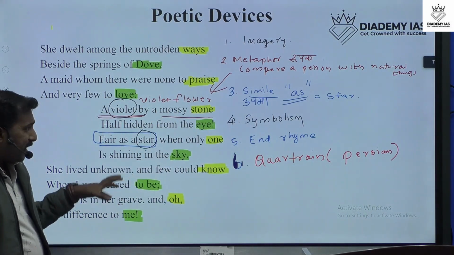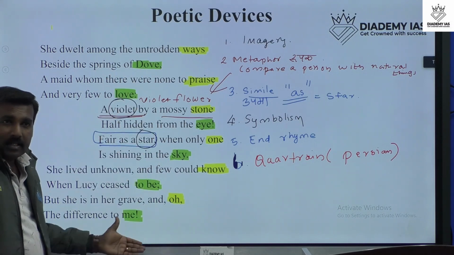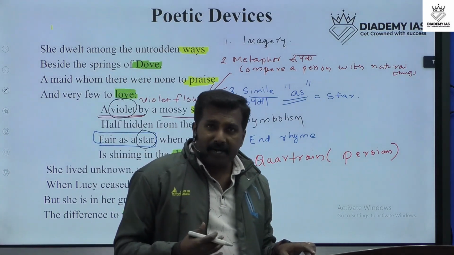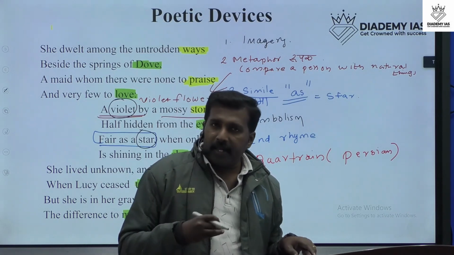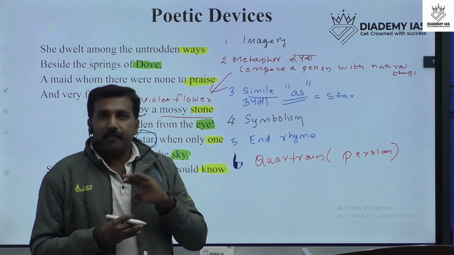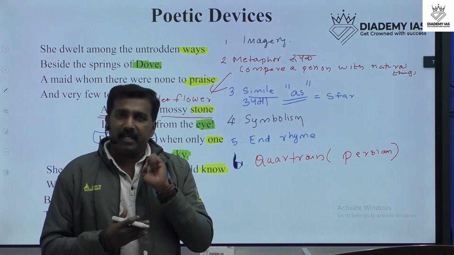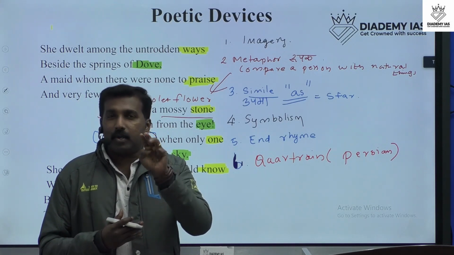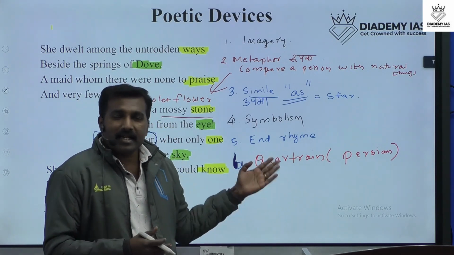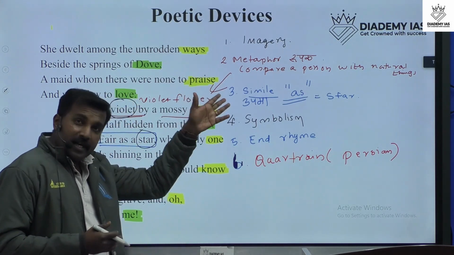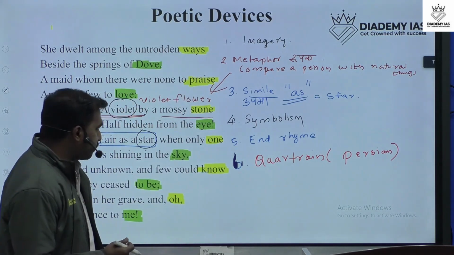So William Wordsworth used this method of quatrain. What is quatrain? Quatrain means a poem with four lines in each stanza. We already said this poem includes 12 lines, 3 stanzas. Each stanza includes 4 lines only. So this poem is a quatrain poem. That's also one of the poetic devices used in this poem.